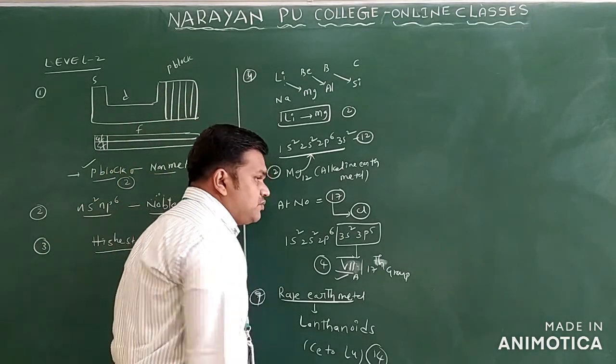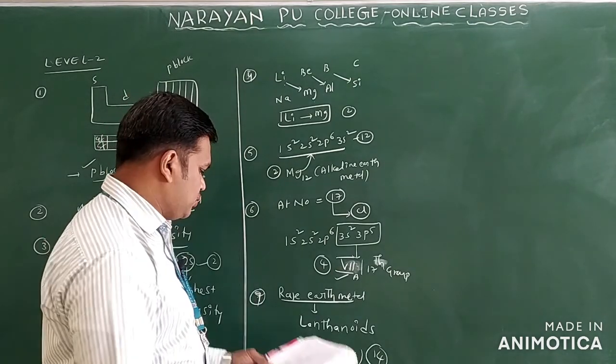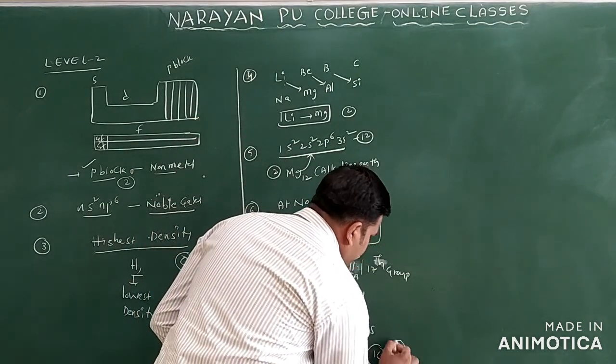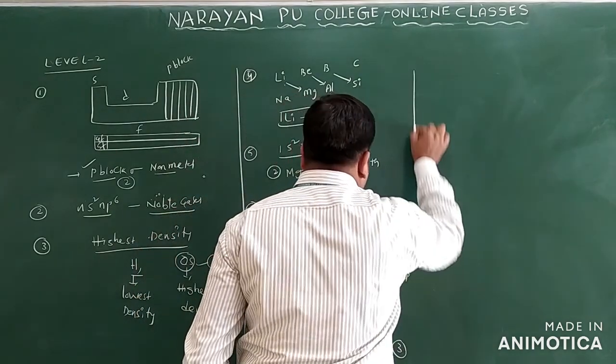If you write the elements from cerium to lutetium, there are 14 elements. So your answer is option 3 for this question. Clear?